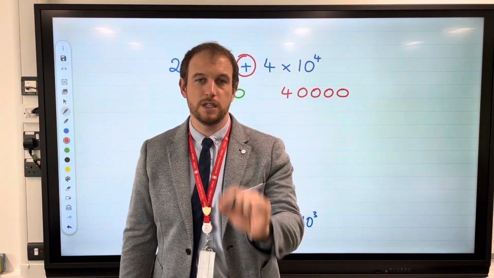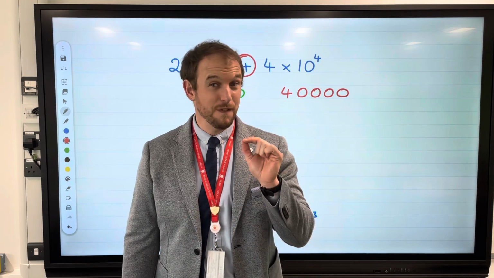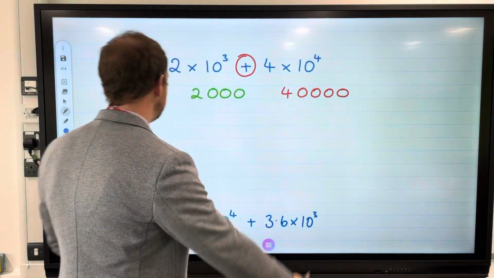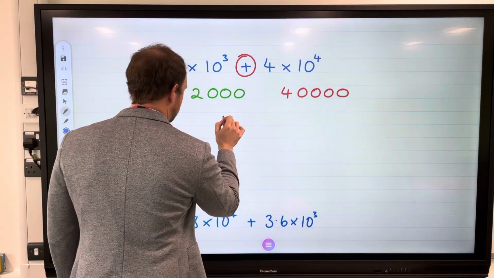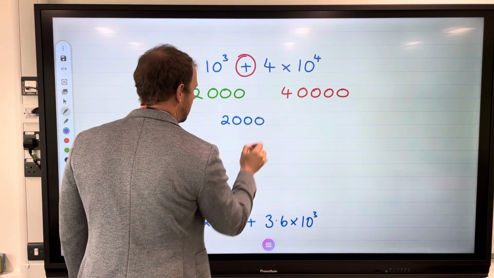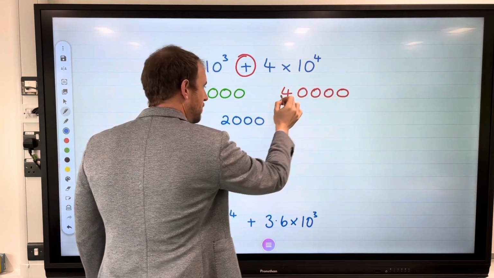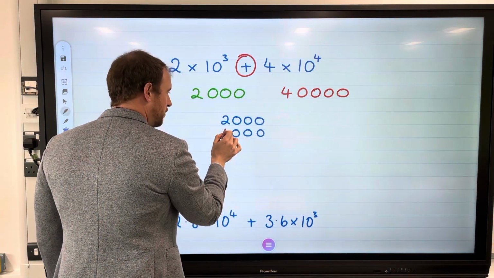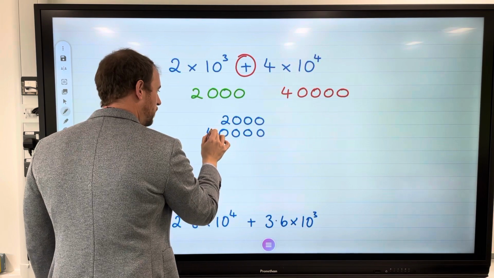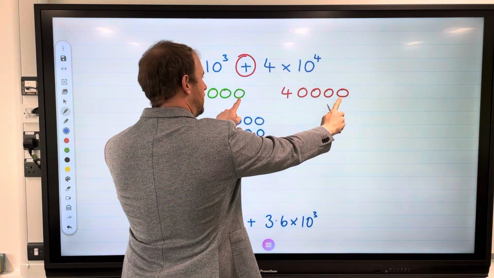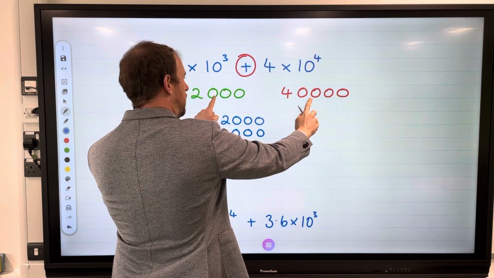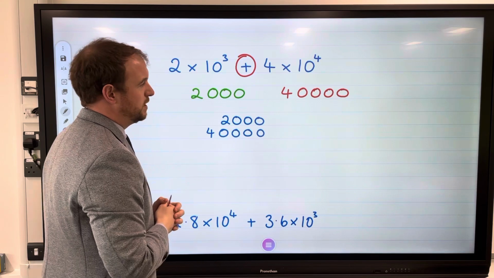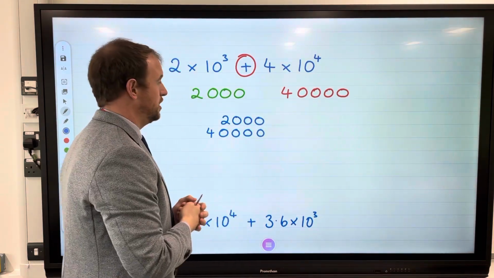Now, this is where place value comes into play. It is very, very important. If the place value is messed up, then your answer is going to be wrong. So with these two numbers then, we need to add them up and line them up correctly. When I'm writing this number, I'm going to start on the right-hand side and then build myself across. I've got 4 zeros and then a 4. That way then, the units are all lined up, the tens are lined up, hundreds are lined up, thousands are lined up, and then I've got a 40,000 there, so a 10,000 digit in that column.